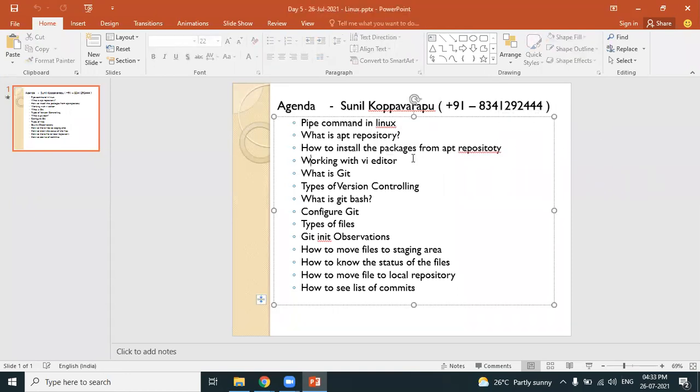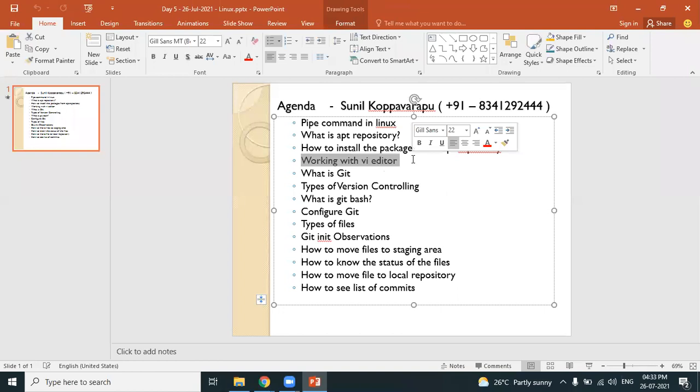Working with vEditor. One of the participants asked us the question, how can we edit a file? We need an editor in Linux. We have many editors. vEditor is a popular one. So we also learn how to edit files using vEditor. With this, we'll be completing the Linux part. And then we'll be jumping into the first tool of DevOps, that's called Git. So this is our agenda for today's session. Let's move on.